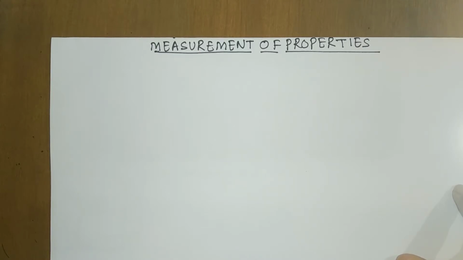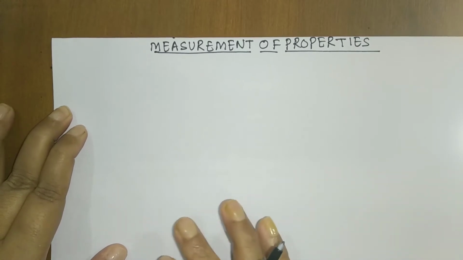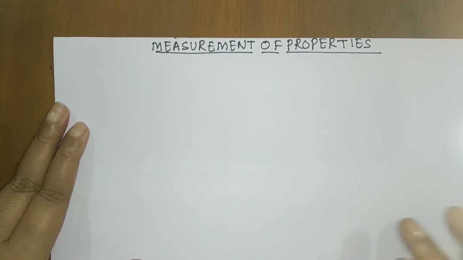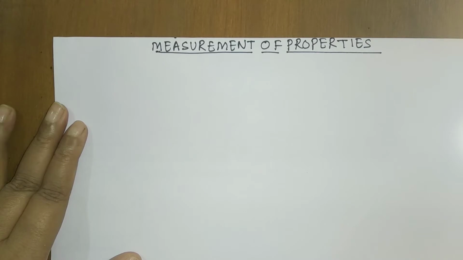Therefore, it is very important to have the knowledge of units. Now, if I say that the distance between your class and your college is, say, 20. What does this 20 mean, whether it is the time you are taking, or the length? In order to specify the unit, if I use, say, 20 meter or 20 kilometer, then I can say which physical quantity you are talking about. And therefore, you must have the knowledge of units.